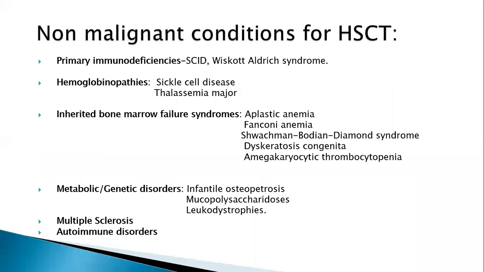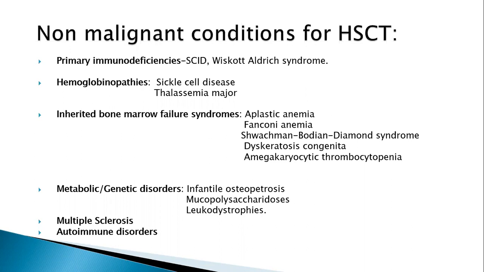Among them, primary immunodeficiencies, mainly severe combined immunodeficiency and certain non-SCID conditions like Wiskott-Aldrich syndrome, phagocytic disorders. Hemoglobinopathies form the largest chunk of non-malignant conditions in children. Sickle cell disease and thalassemia major are the two most common hemoglobinopathies which are curable with a hematopoietic stem cell transplant. Then inherited bone marrow failure syndromes. Aplastic anemias we see mostly in middle-aged adults, where it's an acquired disorder, mostly autoimmune. Here again, allogenic stem cell transplant is curative.